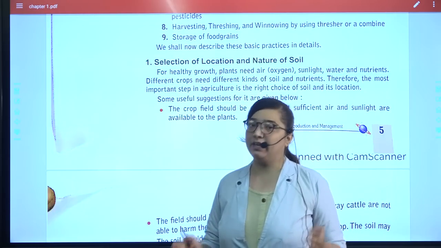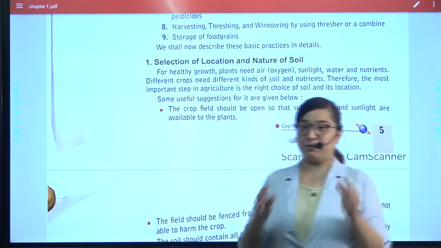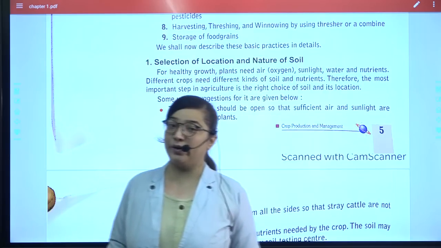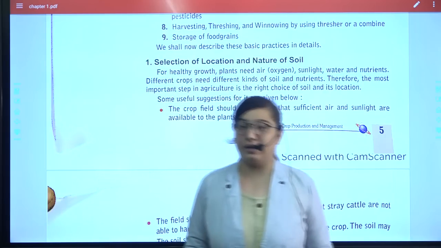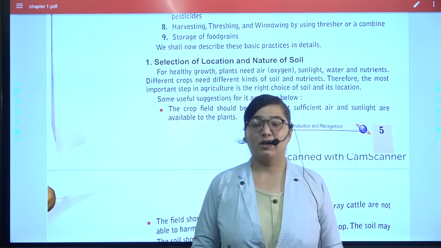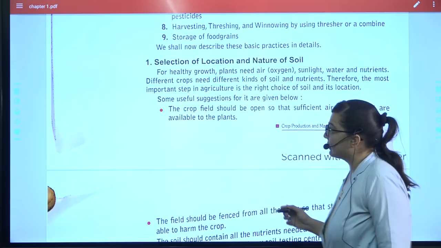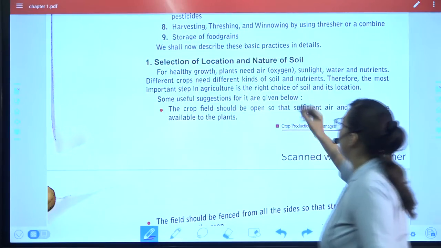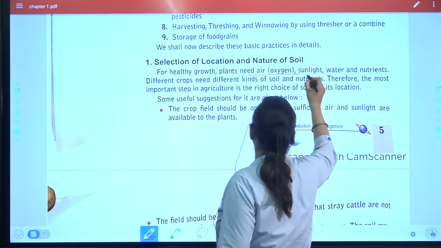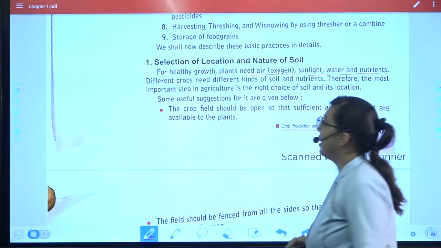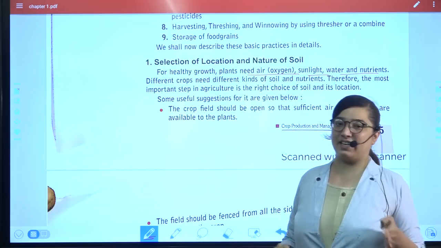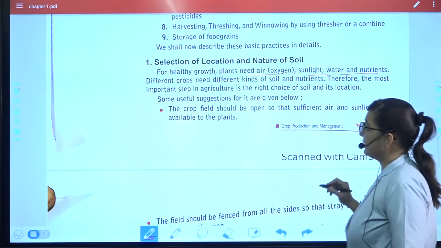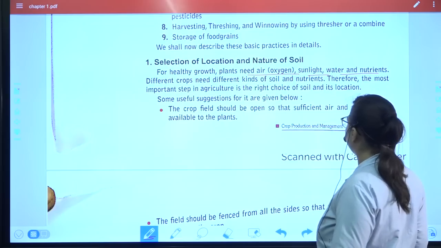For a particular type of plant you need a particular amount of temperature, a particular amount of rainfall, a particular amount of water, a particular type of soil. So these are the basic things. For healthy growth of the plants, what does it need? It needs air, which is oxygen, sunlight, water and nutrients. But the proportion in which they need all these things differs from crop to crop. Different crops need different kinds of soil and nutrients.